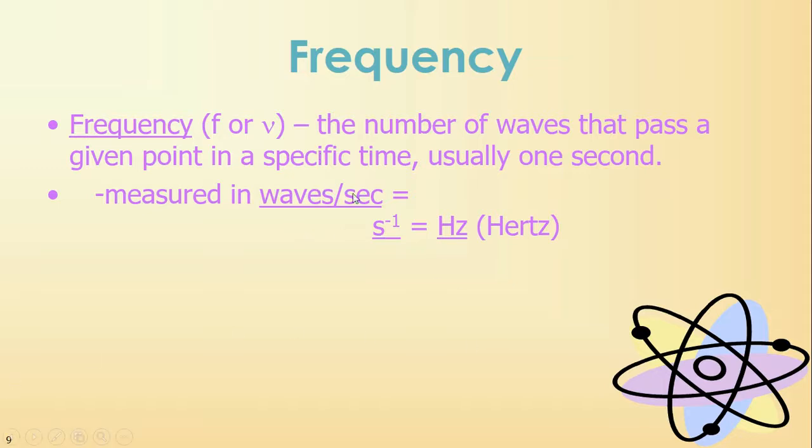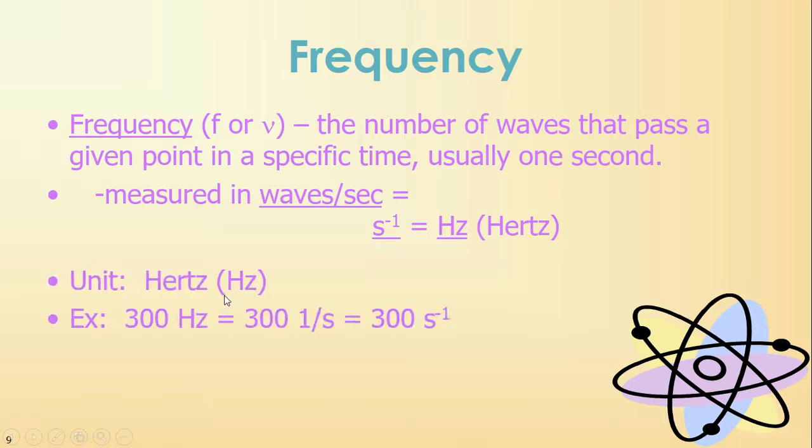And that's measured in waves per second. A lot of times it's denoted as S to the -1. It's also denoted as 1 over S, and that is equal to a hertz. So anytime you see hertz, Hz, you should automatically change the unit to S to the -1 or 1 over S.